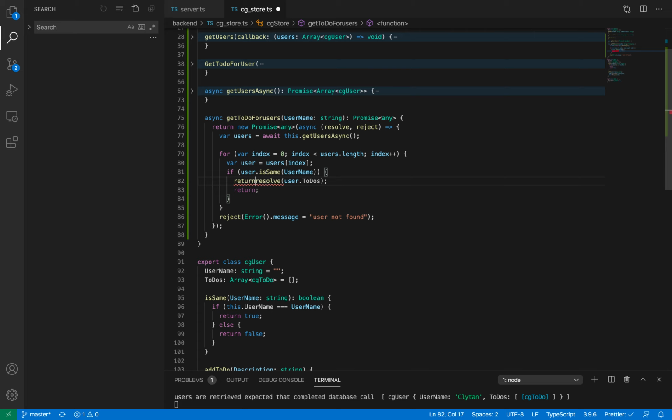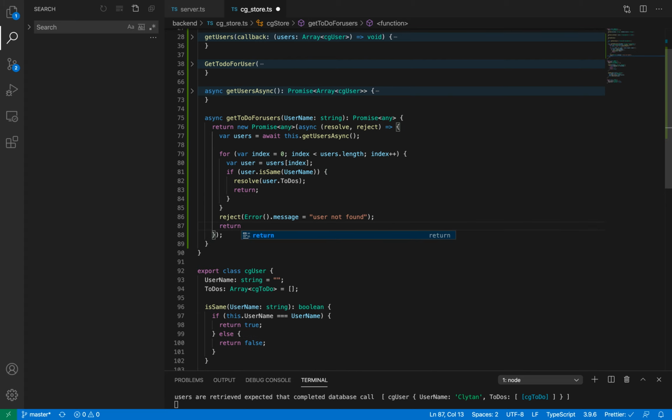Many people do it like this, return resolve. No, it will not work. So do it like this: resolve and then return, and reject and then return. Return is like saying stop, I'm done with this. I resolved, no more execution. I rejected, no more execution.